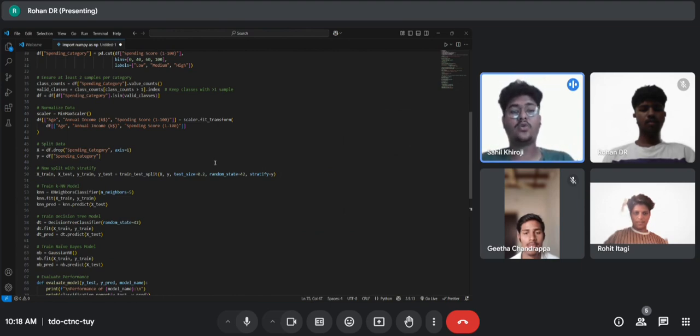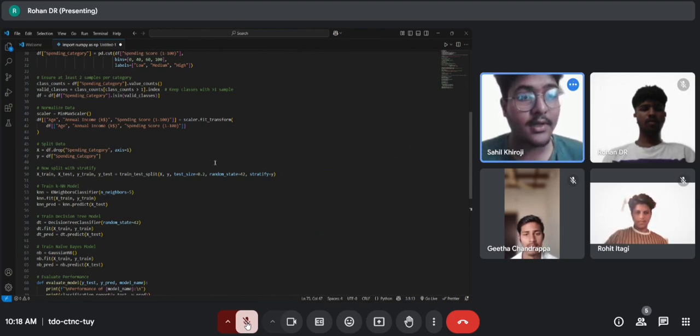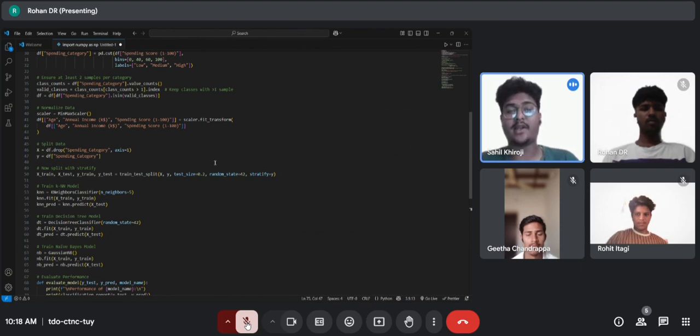Here, class_count is equal to df['Spending Category'].value_counts(). It checks how many customers belong to each spending category like low, medium, and high. And in the next line, valid_classes is equal to class_count[class_count > 1].index. If any category has only one sample, it is removed. And in the next line, df is equal to df[df['Spending Category'].isin(valid_classes)]. It keeps only the categories that have more than one customer to avoid errors in a model.